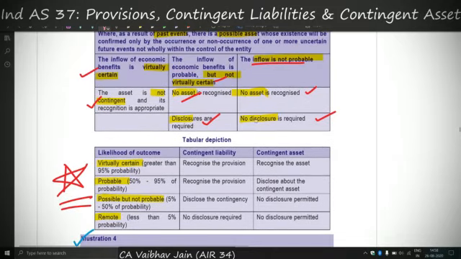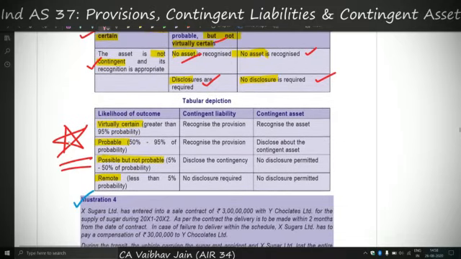So in all the cases we are using the word virtually certain, so I marked this box as important. It is telling us what is the actual probability of each of these certainties. So in case of virtually certain, greater than 95% probability is required. So in case of virtual certainty, provision and actual assets are recognized. But if 50 to 95% is there, then it is not virtually certain, it is only probable. So in the definition of provisions, we covered the word that it should be probable that an outflow of economic resources should be from the entity, and because the word probable was used, we will recognize a provision.